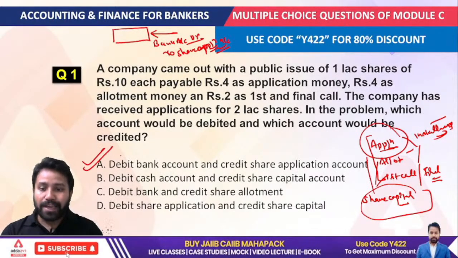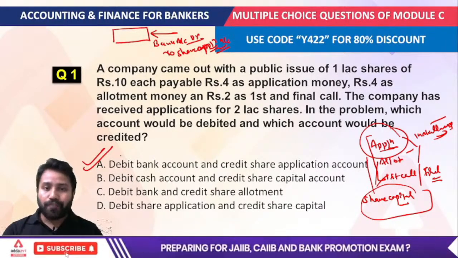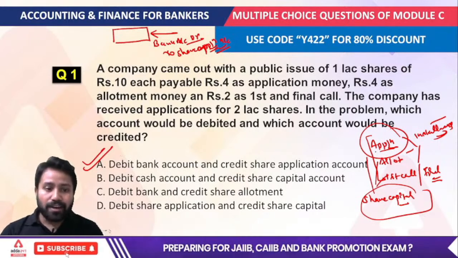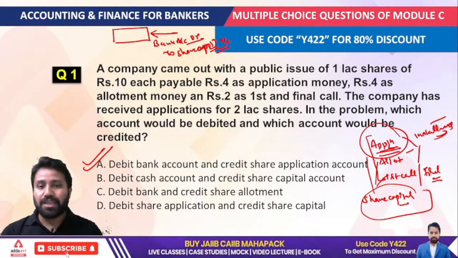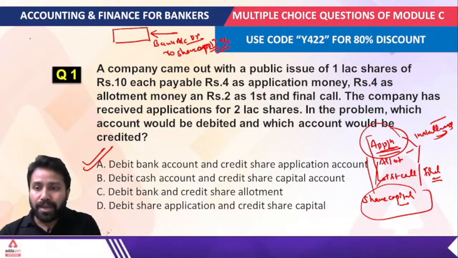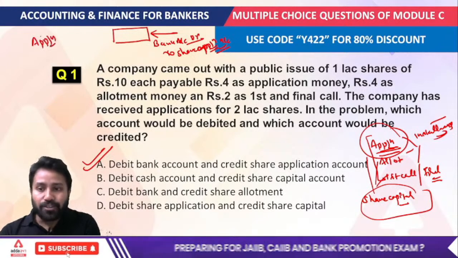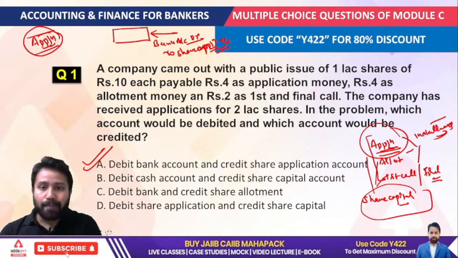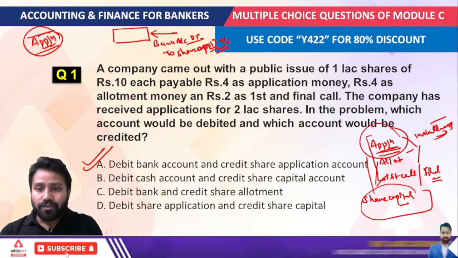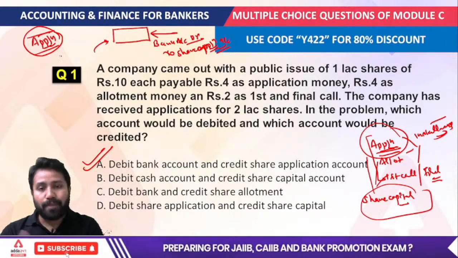So the correct answer to this question would be the first option. The company is issuing the shares and inviting applications from the public, who want to become shareholders of the company and apply for that.